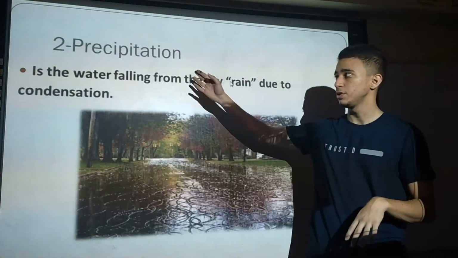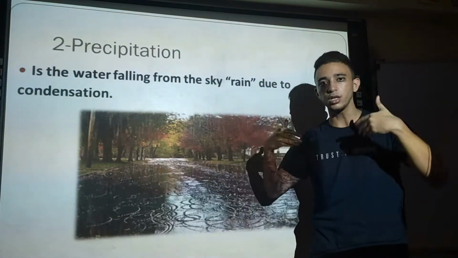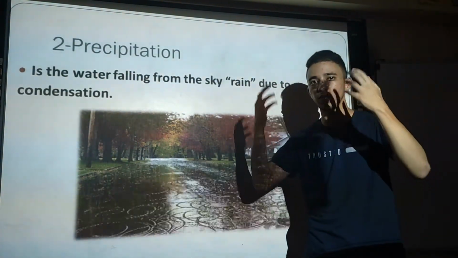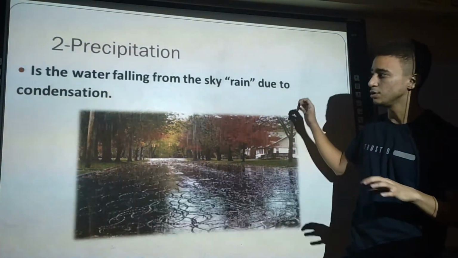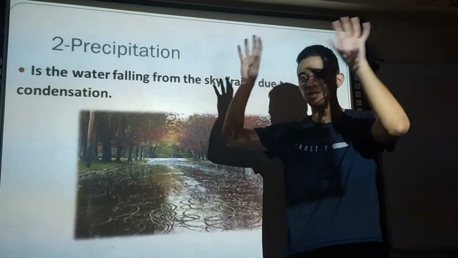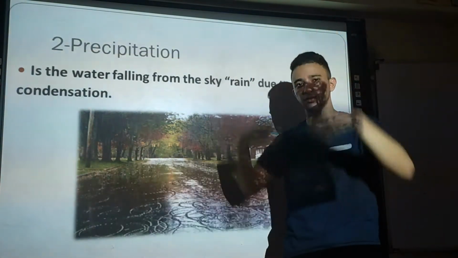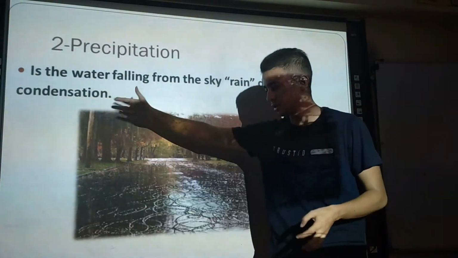Number 2, precipitation. Precipitation is the water falling from the sky, which equals rain, due to condensation, making clouds. After clouds form, water falls from the cloud. That's called condensation.